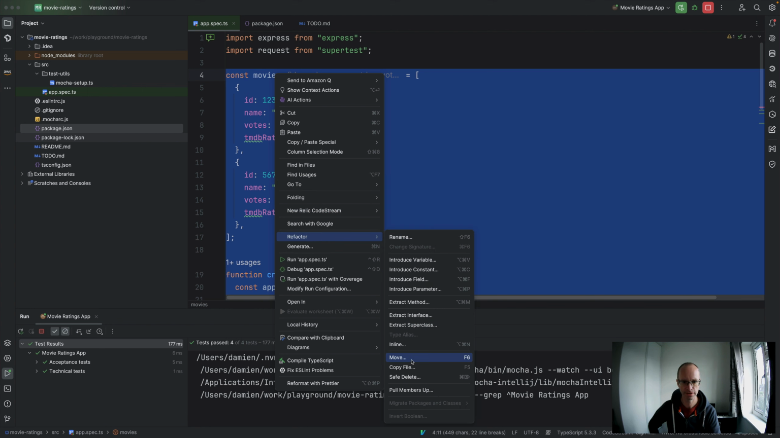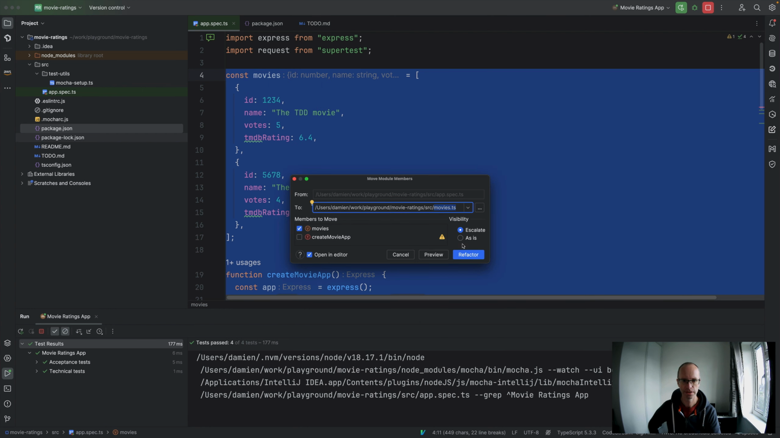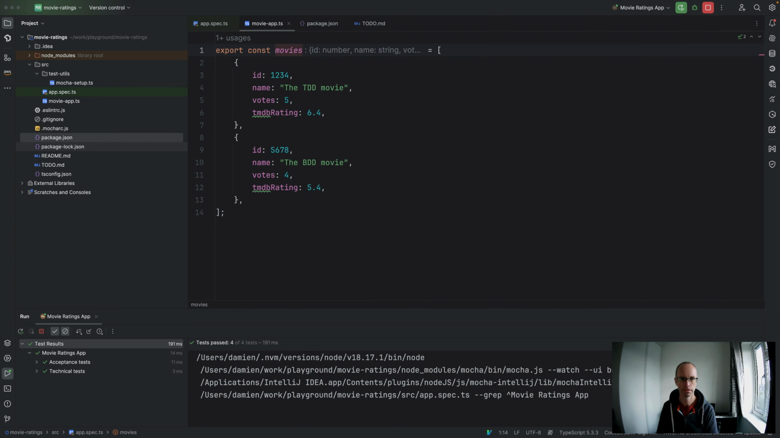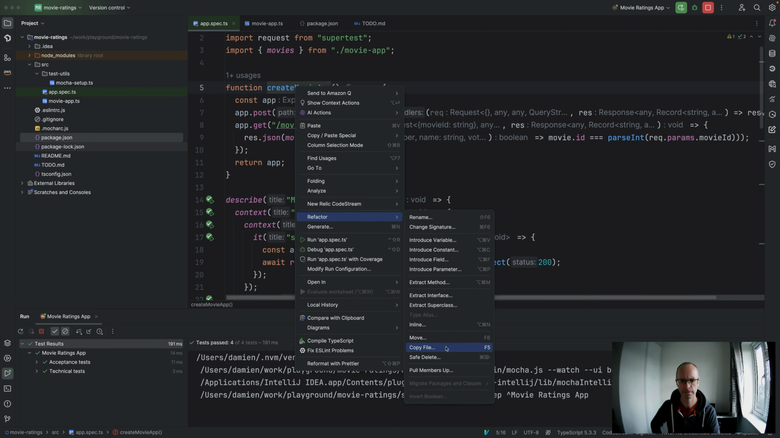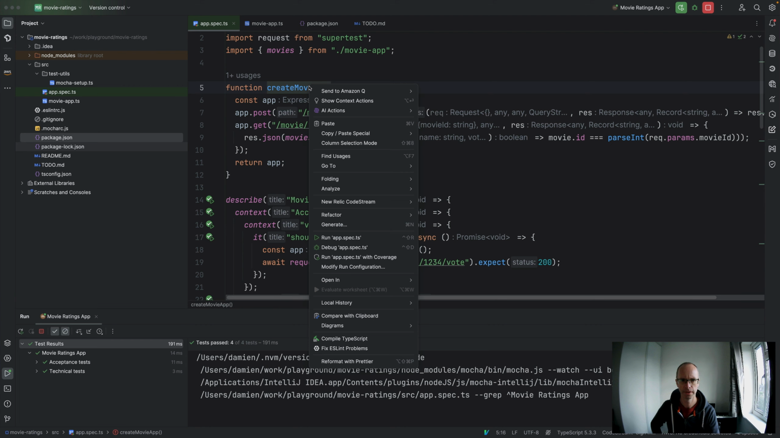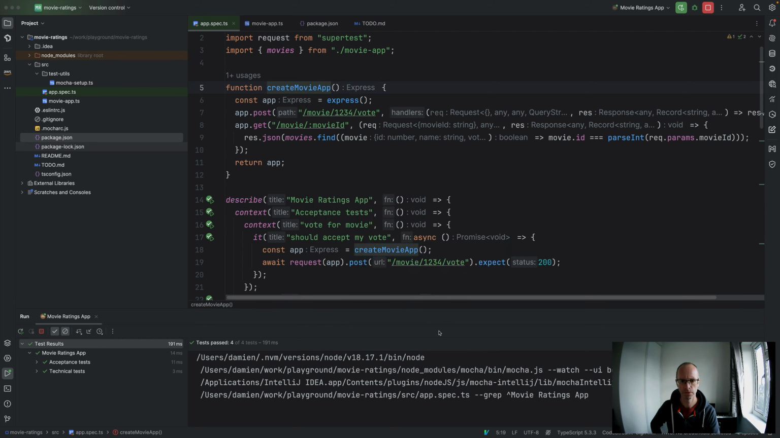So we could do that now to prove the point, and call that movieApp.ts. Let's only move the one thing. Hang on a minute. Let's also then move that. Refactor, move. Oh no, not copy. Move.